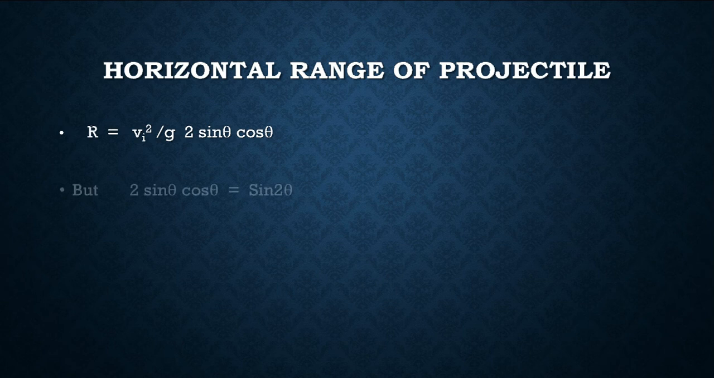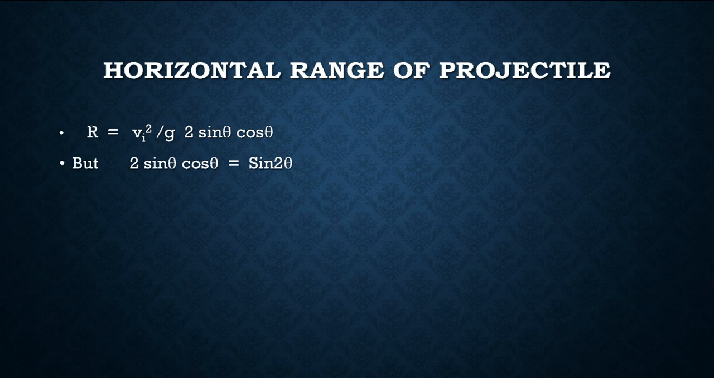Dear students, this is a mathematical formula. Please remember, 2 sin theta cos theta is equal to sin 2 theta. So if you put the value of 2 sin theta cos theta in the above relation, R is equal to vi square divided by g, sin 2 theta.